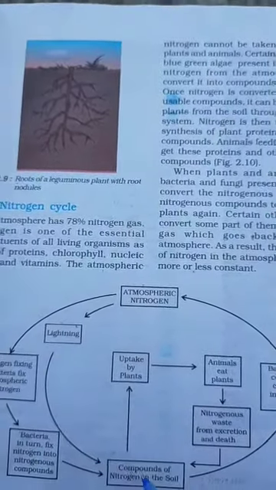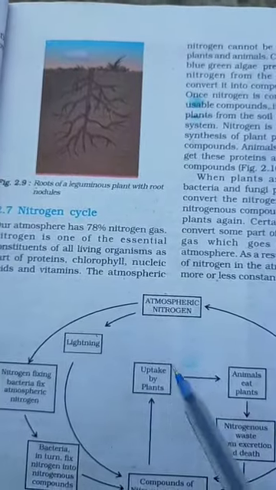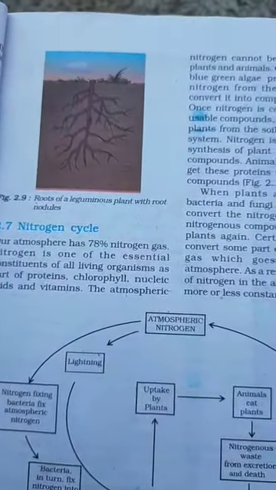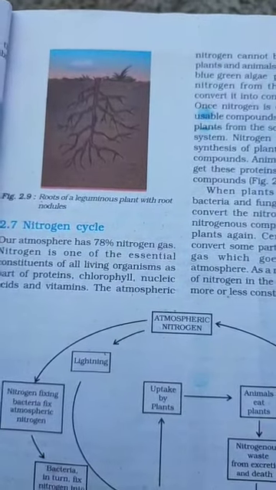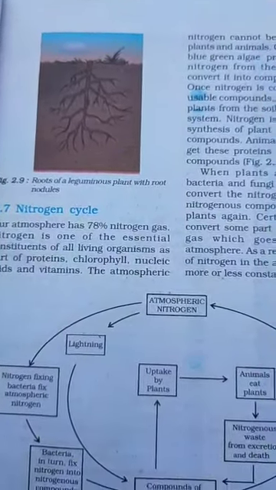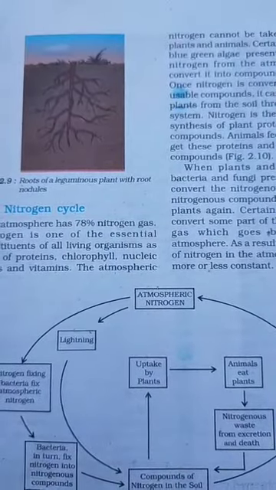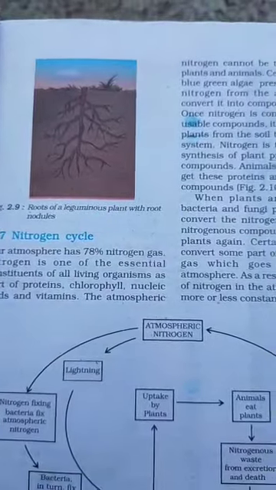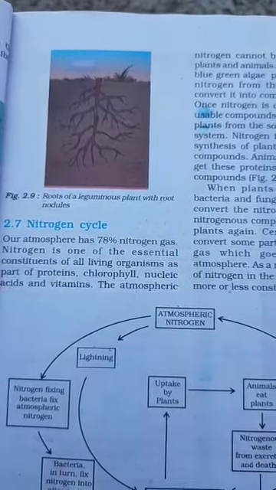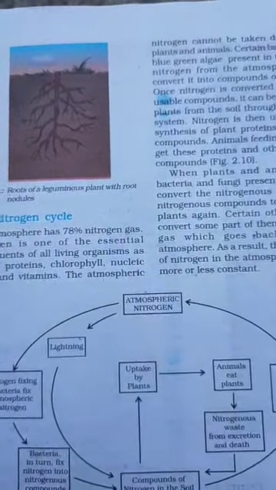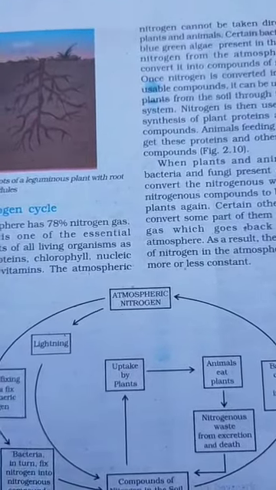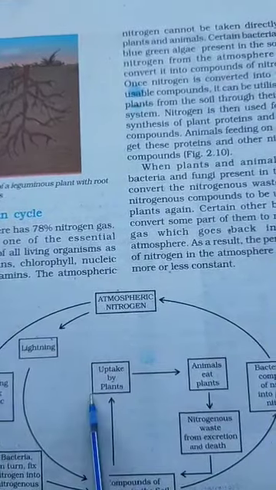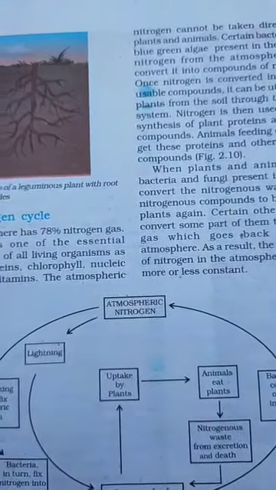Nitrogen-fixing bacteria, that is Rhizobium and some blue-green algae, fix atmospheric nitrogen into nitrogen compounds in the soil, and these compounds in the soil are taken up by plants.